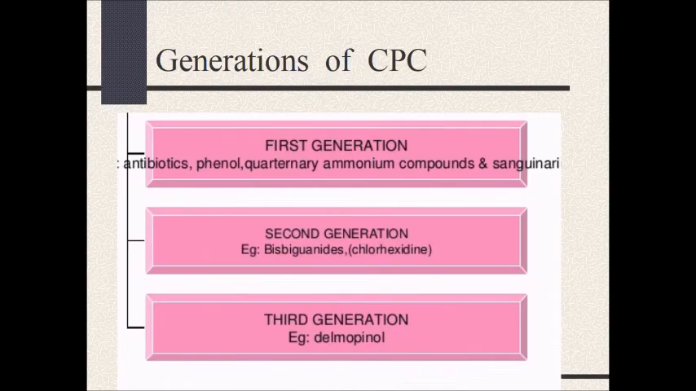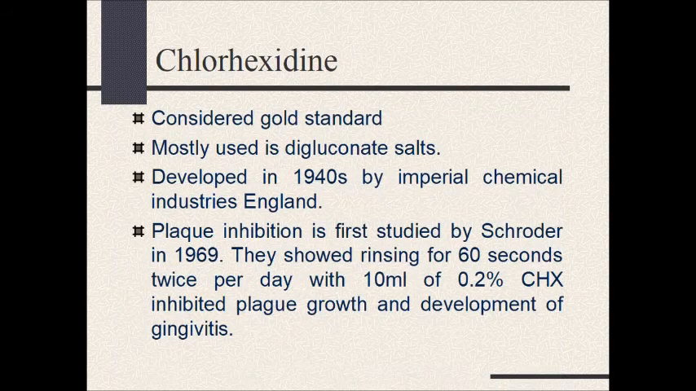Generations of chemical plaque control. In first generation, antibiotics, phenol, quaternary ammonium compounds, and sanguinarine are there. In second generation, bisbiguanides are there, like chlorhexidine. In third generation, there is delmopinol. Chlorhexidine is considered the gold standard. It is mostly used as the digluconate salt. It was developed in 1940 by Imperial Chemical Industries in England.